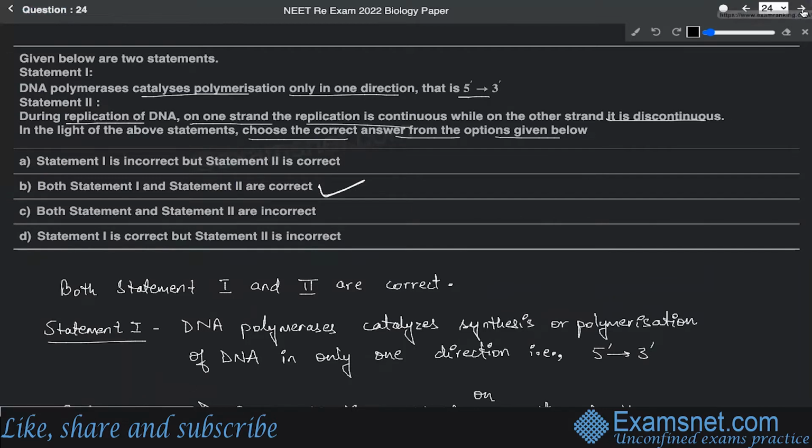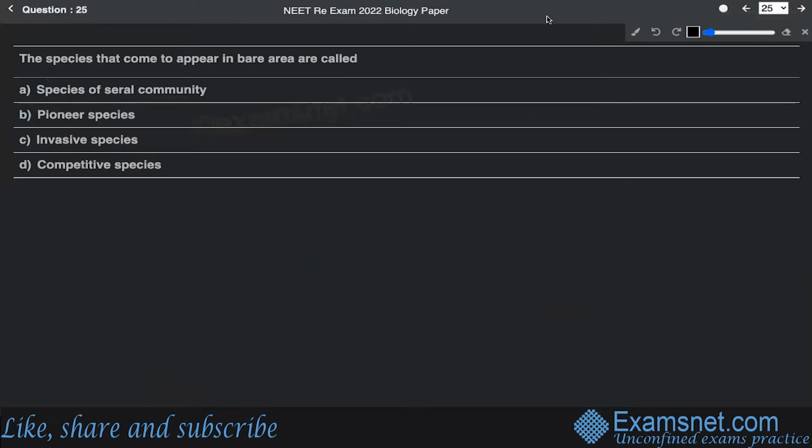All right. Now, the next is question number 25. Question number 25 says that the species that comes to appear in bare area are called species of cereal community, pioneer species, invasive species, and competitive species. Now, this is a question that has been asked from the chapter of your ecosystem, and that is again a very direct question. So, the very first important species that colonizes a bare area is known as the pioneer species.